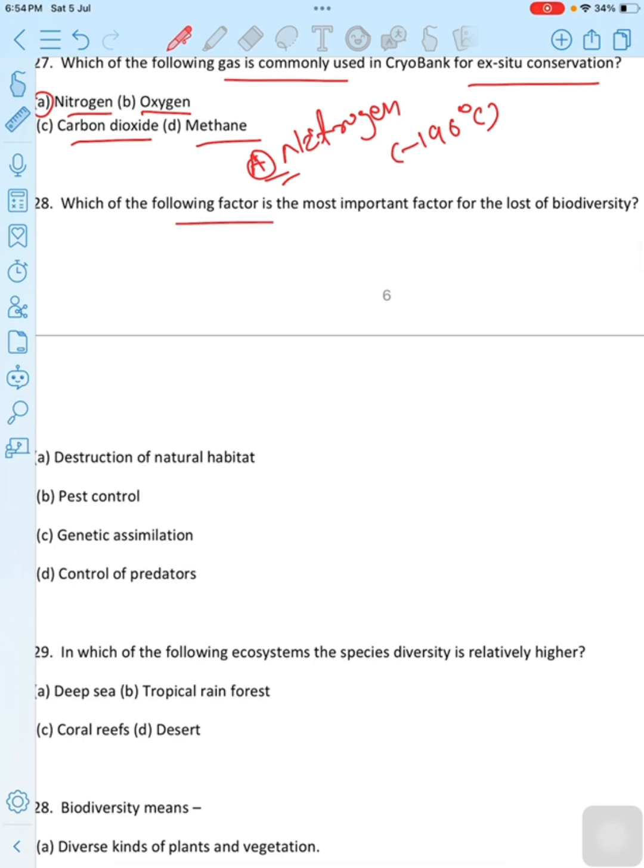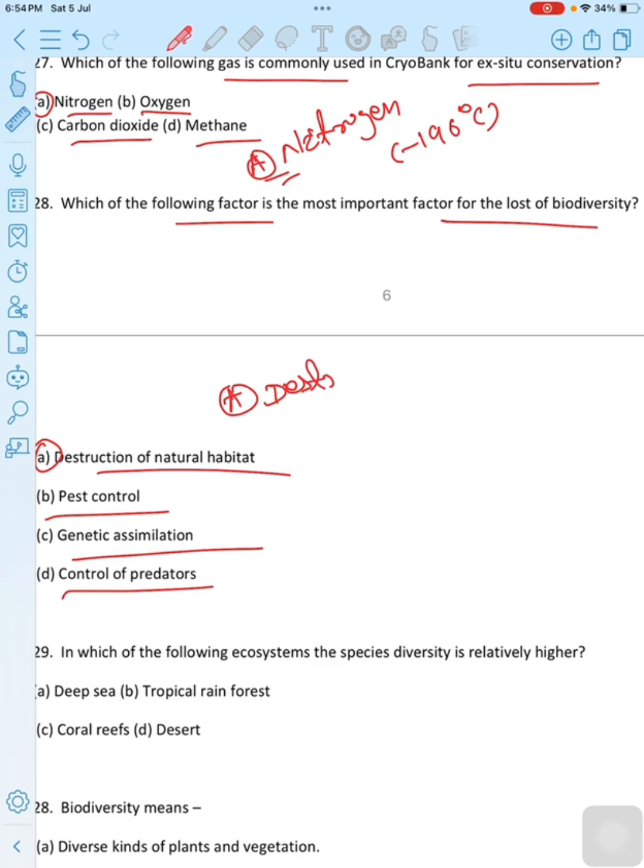Which of the following factors is the most important factor for the loss of diversity? First option is destruction of natural habitat, second is pest control, third option is genetic assimilation, last option is control of predators. Then the correct option is option A, destruction of natural habitat. Correct option is option A.